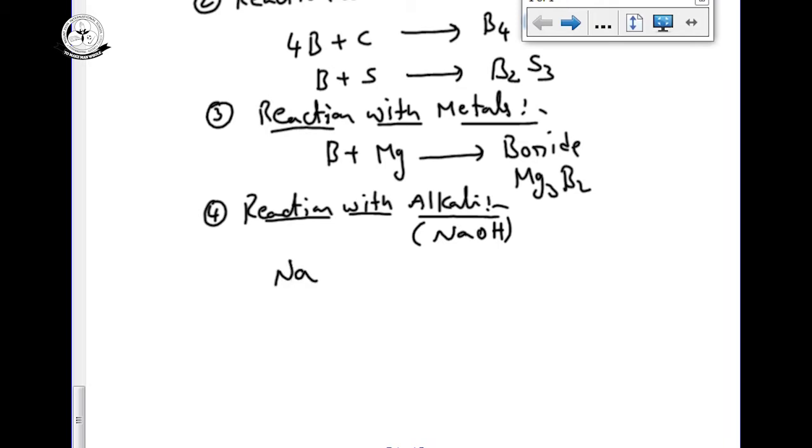Sodium hydroxide, a strong alkali, on reaction with boron gives sodium metaborate, Na3BO3, and liberates hydrogen gas. So boron does not react with acids, but boron reacts with bases to produce hydrogen gas.